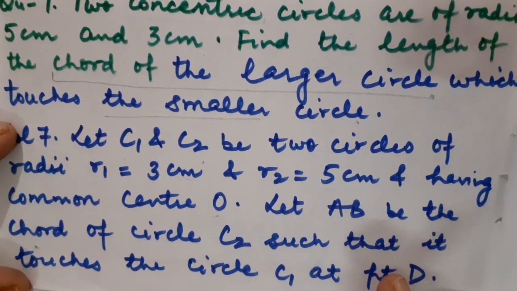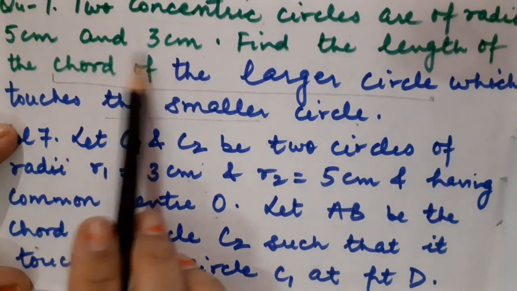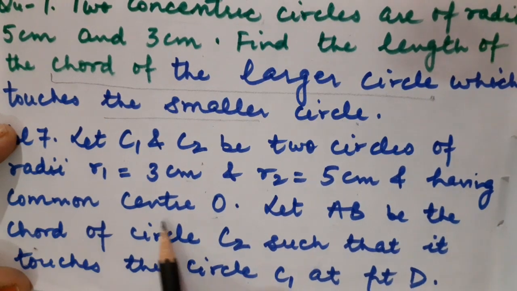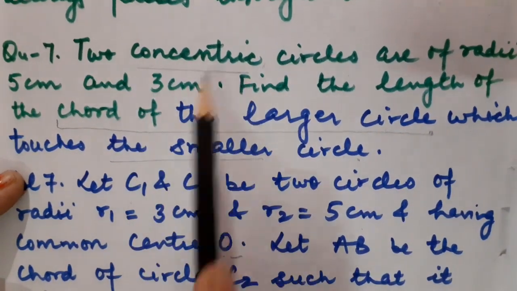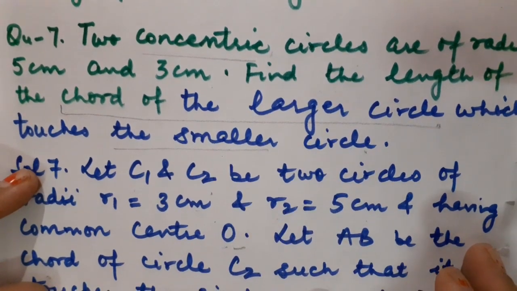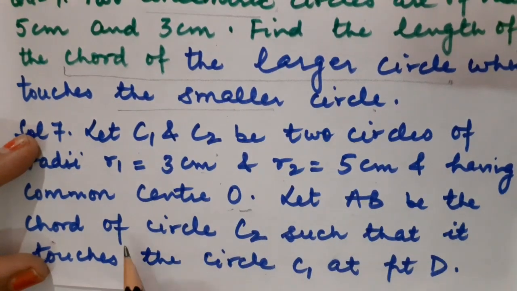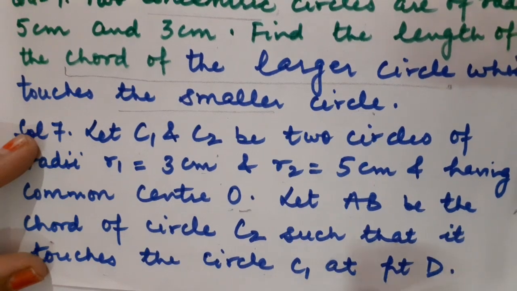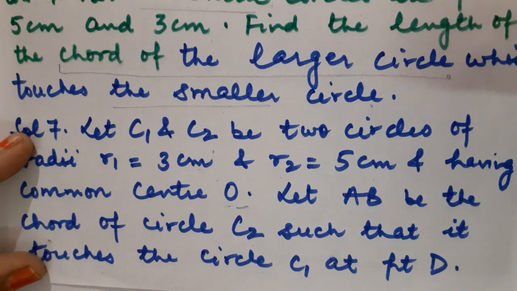Let C1 and C2 be two circles of radii R1 3 cm, because the radii are given, and R2 5 cm, having common center point O. I explained to you children what is meant by concentric circles. Concentric circles are those circles which have the same common center point. Okay. So let AB be the chord of the circle C2 such that it touches the circle C1 at point D. You will better understand when you look at the diagram.